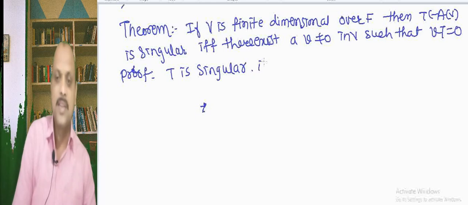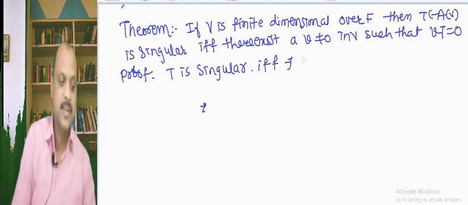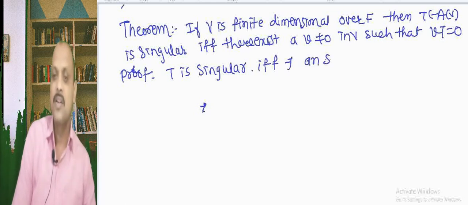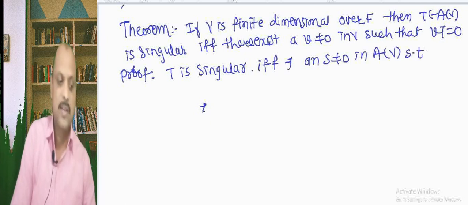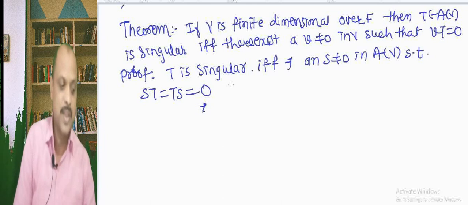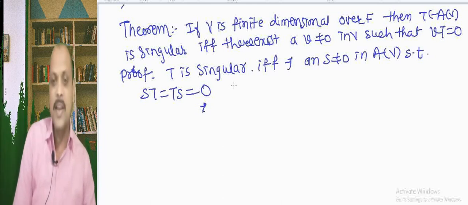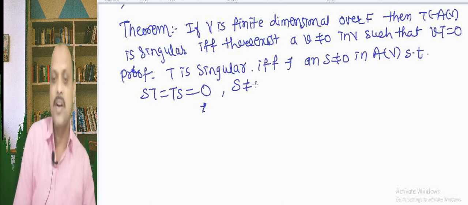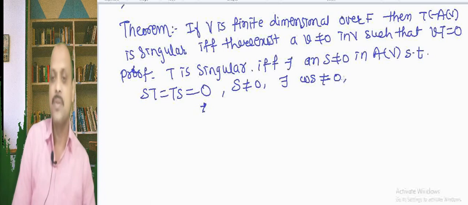So, this is possible if and only if there exists an S not equal to 0 in A of V such that ST equal to TS equal to 0. Again we have this S is not equal to 0, the mapping is not equal to 0. So there exists an element w whose image S of w is also not equal to 0.